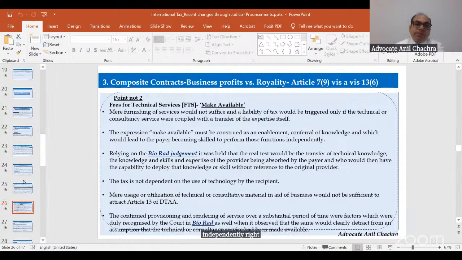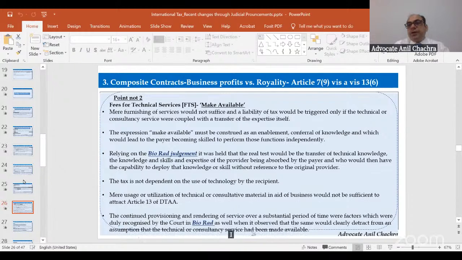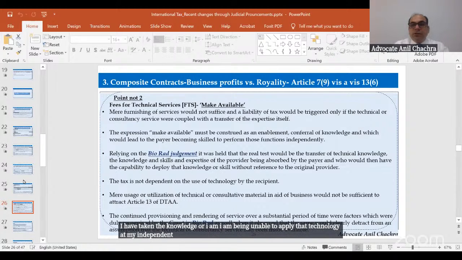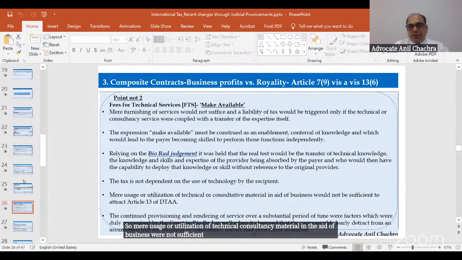The tax is not dependent on the use of the technology by the recipient. Suppose I am using a particular machine or a particular laptop or software. Would it mean that I have taken the knowledge, or that I am able to apply that technology independently? That needs to be proved by the department. So mere usage or utilization of technical or consultancy material in aid of business would not be sufficient to attract Article 13 of the DTA.